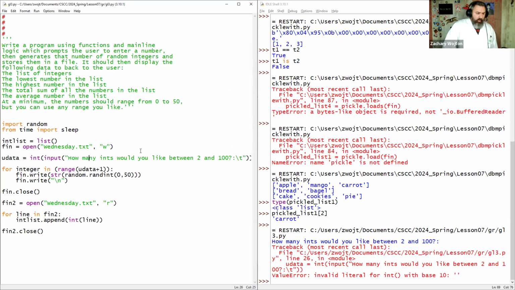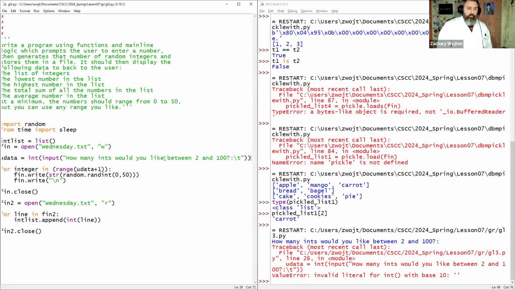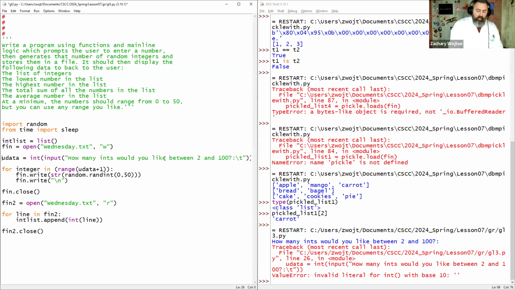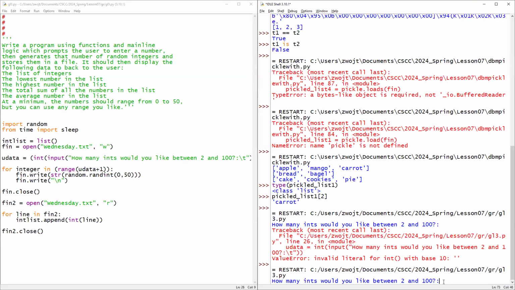Why did that break? Anybody know? What do you think? Input, integer. Any ideas? Invalid literal for int. What if I wrap it? Yeah, hit me. This wouldn't make a difference, right?